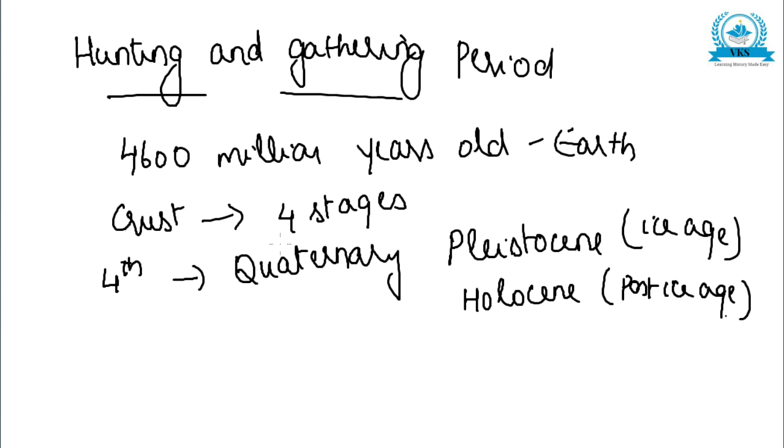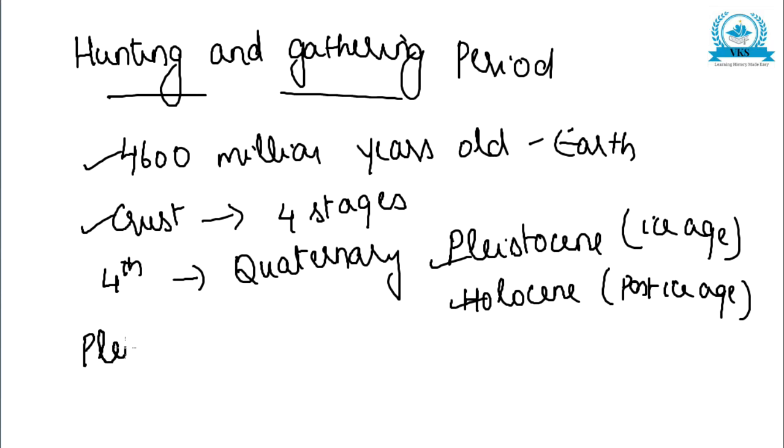So the Earth is over 4,600 million years old. The crust evolution shows four stages, and the fourth stage is the Quaternary stage, which is divided into Pleistocene, that is Ice Age, and Holocene, that is post Ice Age.